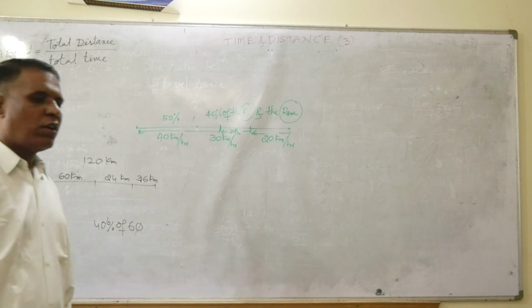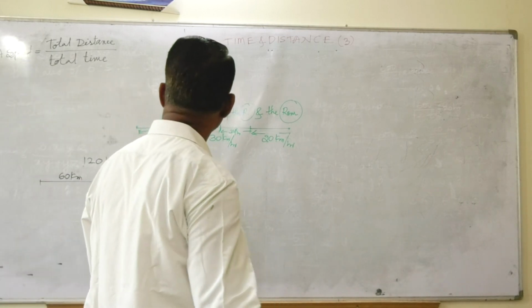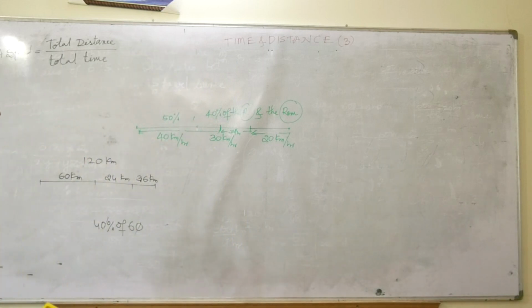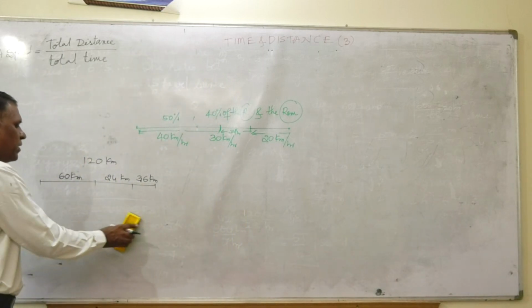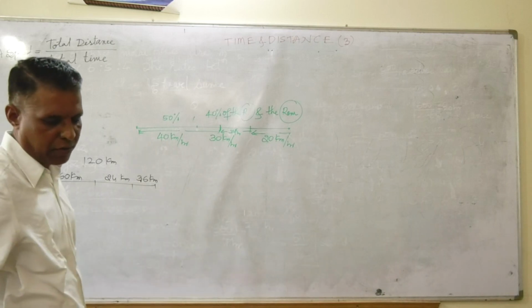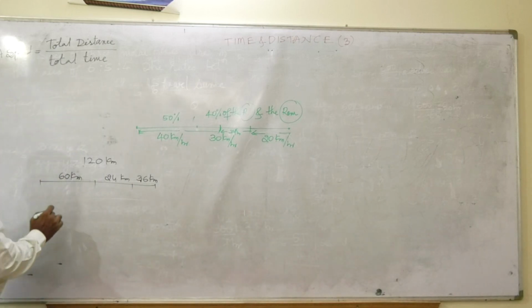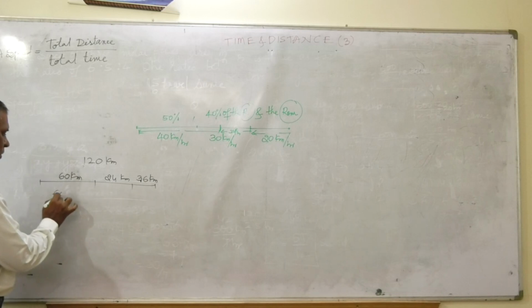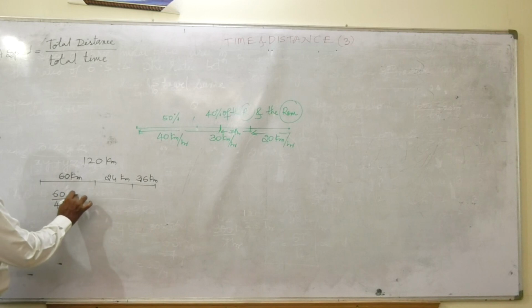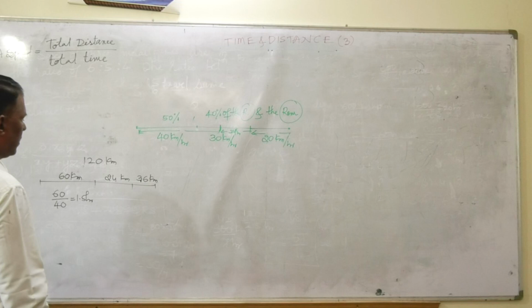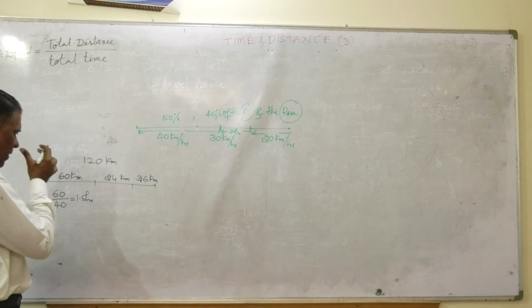Now I can calculate the average speed. Total distance, anyway, I have taken 120 kilometer. Time I have to see here. If this is 60 kilometer and I run at 40 kilometer per hour, I'll take 1.5 hour, or otherwise 3/2 hours.